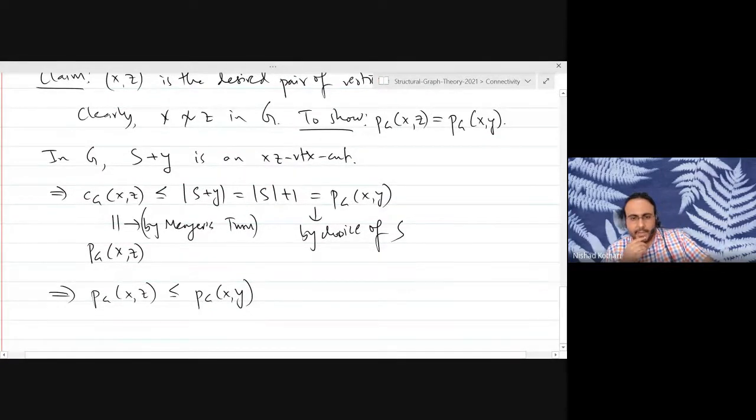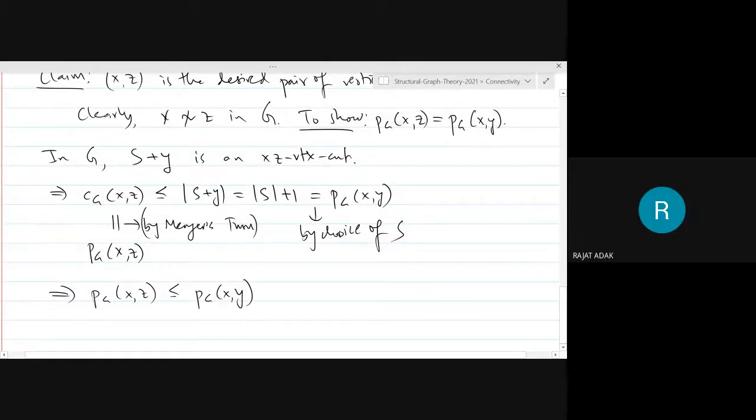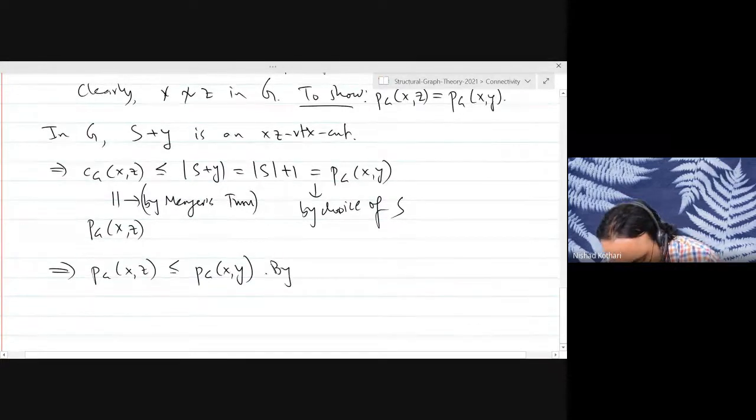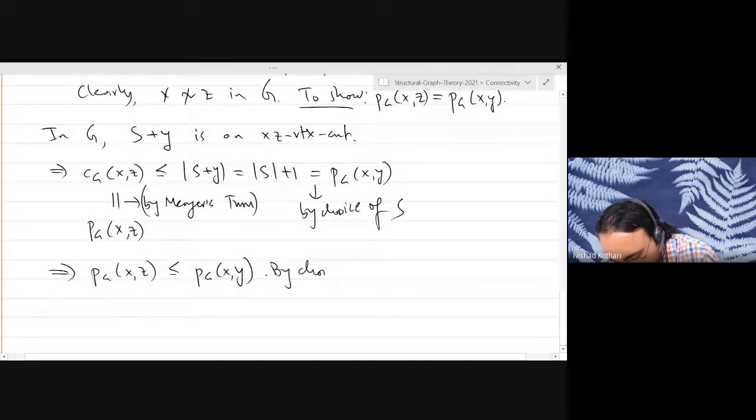What does this mean? Can somebody complete the proof? It cannot be less than due to our assumption. Right, so it's equal. Exactly. X and Y was a pair that attained the minimum, so you cannot find a pair that will have less than. So by choice of the pair XY, these two quantities have to necessarily be equal.